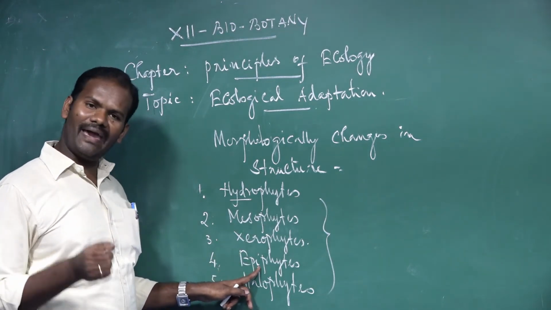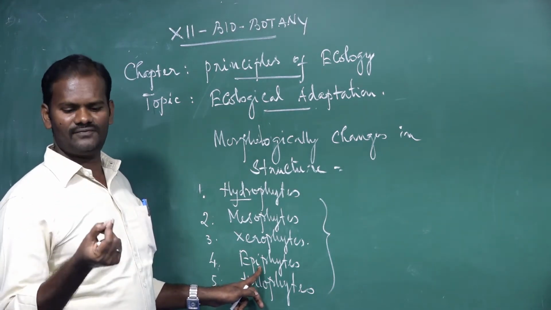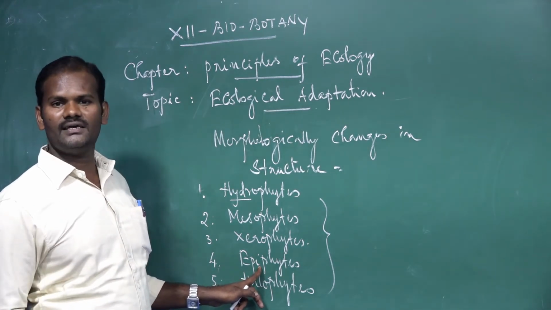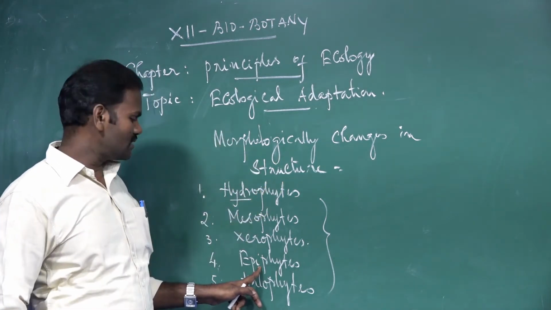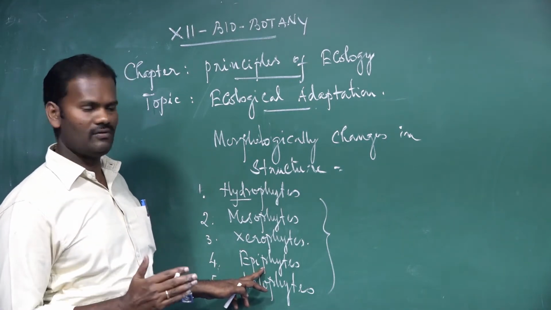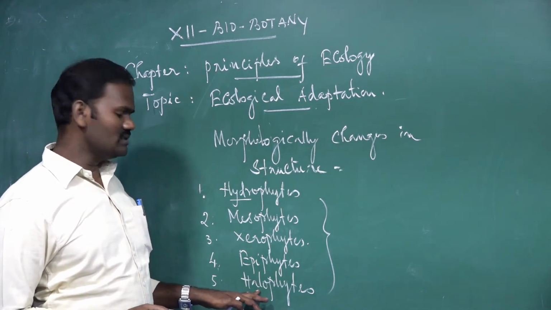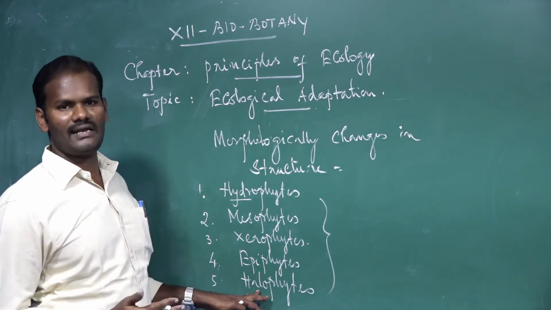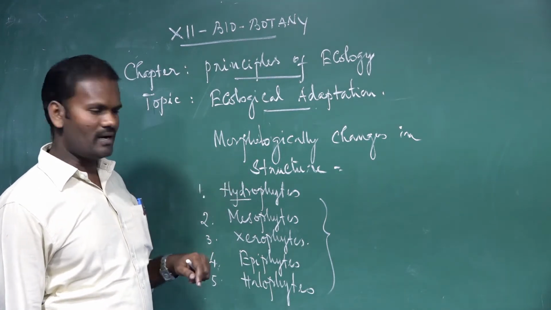Epiphytic plants are mostly orchids. Orchids produce very dust-like particles of seeds. These plants do not grow on the soil. They grow attached to the branches of other trees. These are called epiphytes. For example, Vanda. It is one of the habitat adaptations that is called epiphytic plants. Then the last one is halophytes. I mean salt water. Some plants can tolerate extreme salinity. These are called halophytes. So these are the ecological adaptations of plants.